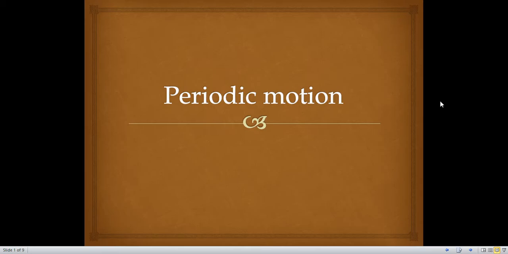We are not going to study periodic motion a lot, but our main topic is simple harmonic motion. But before going to the main topic, I would like you guys to know about periodic motion as well.